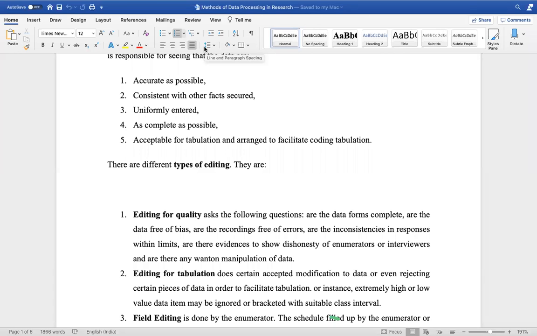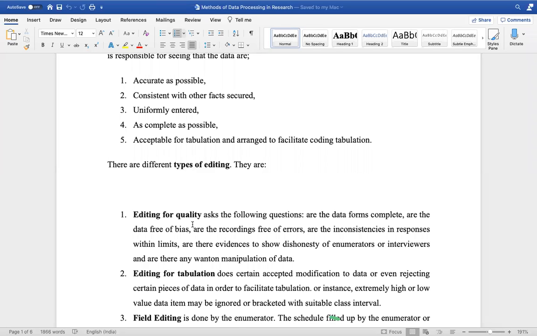The errors can be technical also. It should be free from technical error. It should be audible enough. It should be such a way that the respondent responds as per his response, not the influence. And all the inconsistencies should be removed, right? And we should have enough evidence to show that the enumerator is not biased or dishonest, and does not manipulate the data as per his requirement.